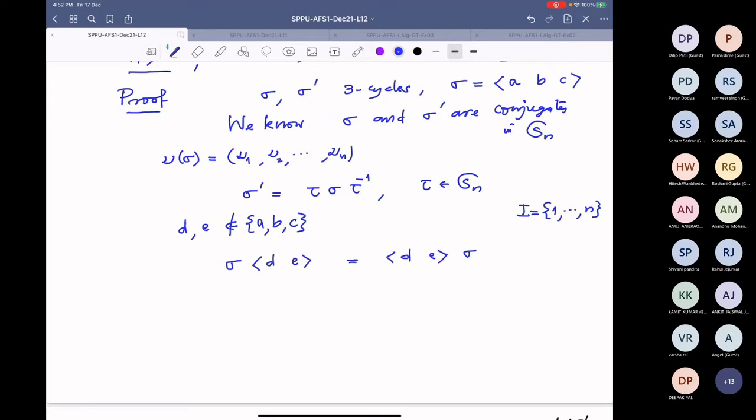So therefore just compute it. So sigma prime is equal to, I will club this, so I am just writing this here, tau (d e) sigma, this is this, and then the other side is tau (d e) inverse, again I am putting comma.